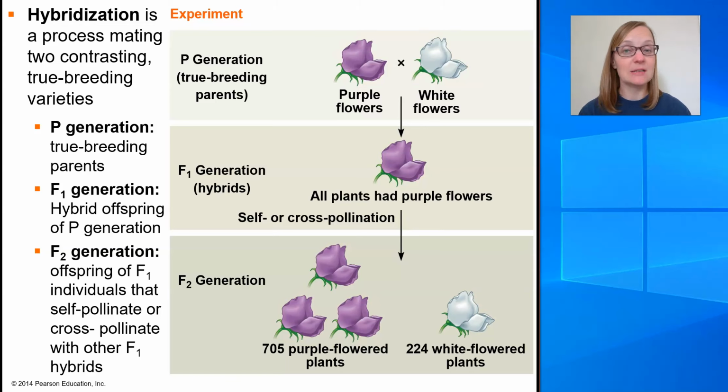So now he had a puzzle on his hands. He had to try to figure out, well, what happened? Why do I get this interesting result that for every 3 purples, I get that 1 white flower in my F2 generation?